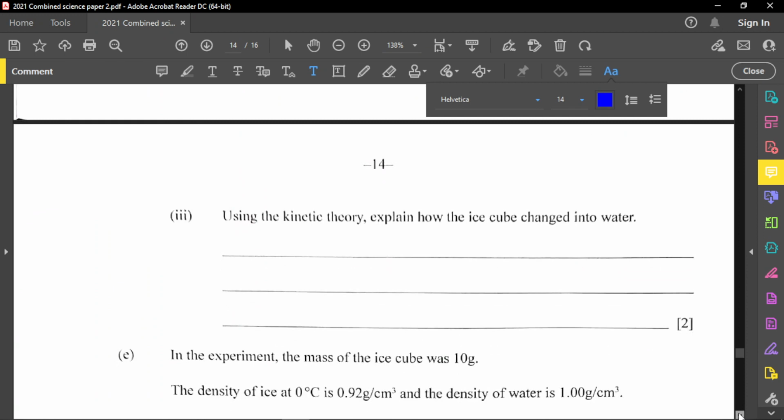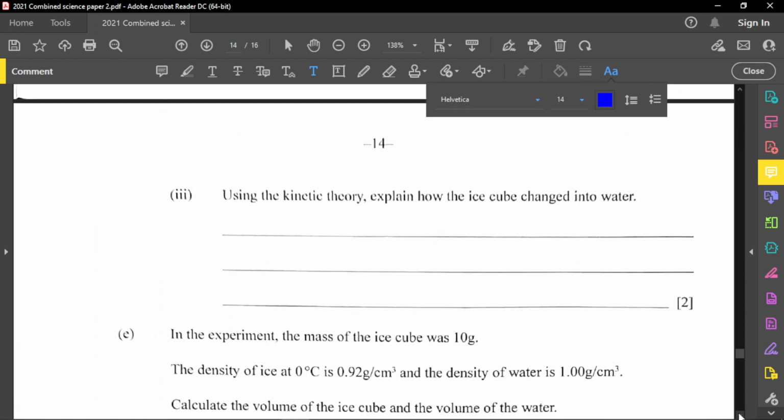Next part of this question: using the kinetic theory, explain how an ice cube changes into water. Let's quickly say this.